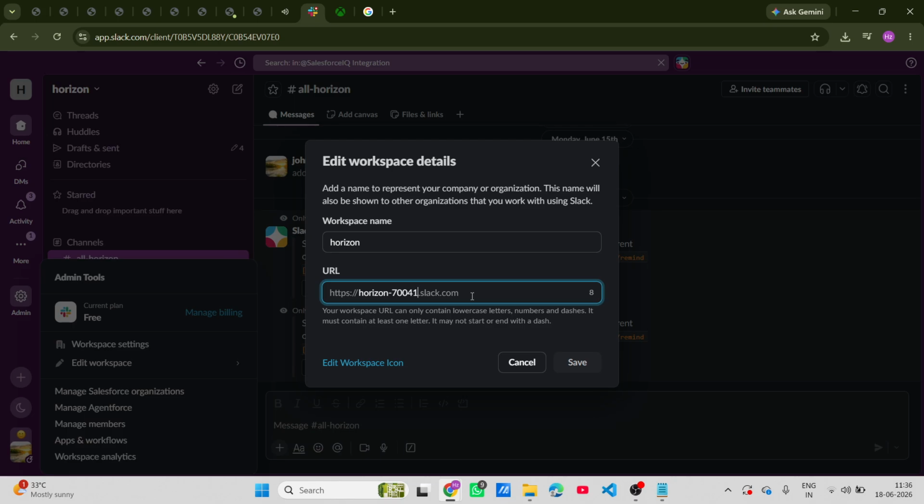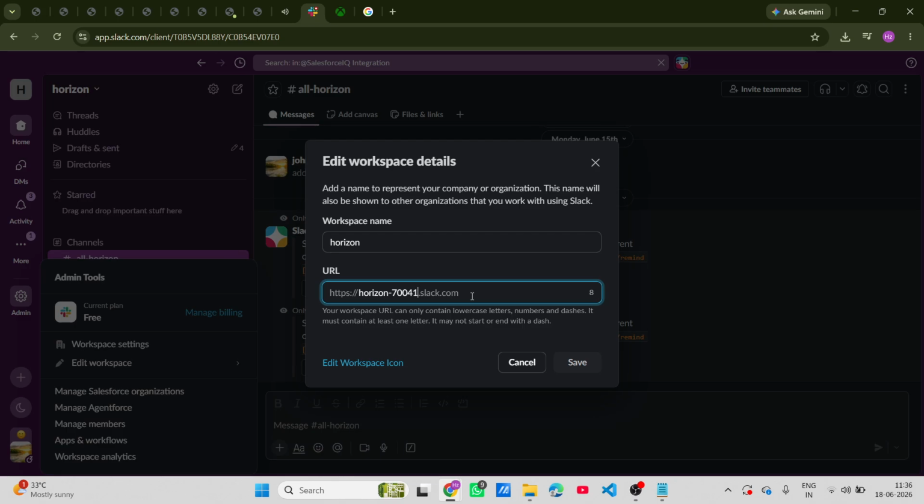Now, let's get to the main event, the URL update. Right beneath the name field on that same screen, you'll notice a link that says Change Workspace URL. Click on that, and you'll be prompted to enter the new subdomain prefix for your workspace. This is essentially the part of the web address that will represent your Slack space moving forward, so make sure it's something recognizable and easy for your team to remember.